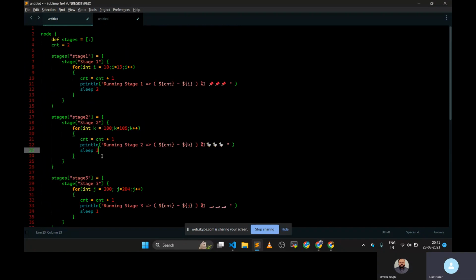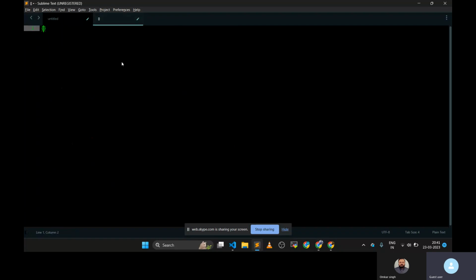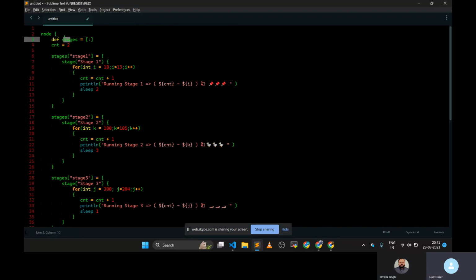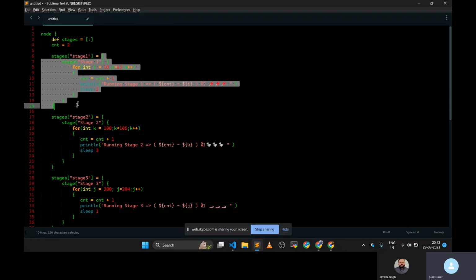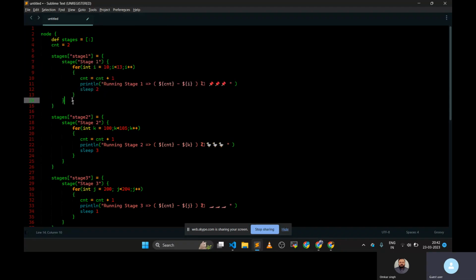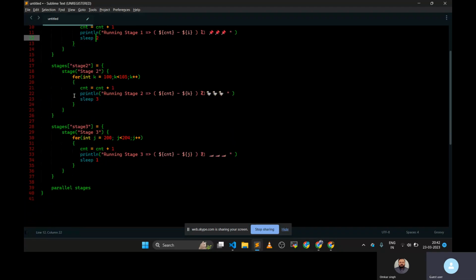So just remember the syntax. The stages is the map. Map means key value pair. Do you know what a map is? Map is a key value pair. Here there will be a name, and here will be a value, like Omkar. Again there will be a key, age, some value. So it is a map. Currently it is empty, and here we are defining a key. Key is stage 1, and the value contains this stage. So it is kind of dynamic.